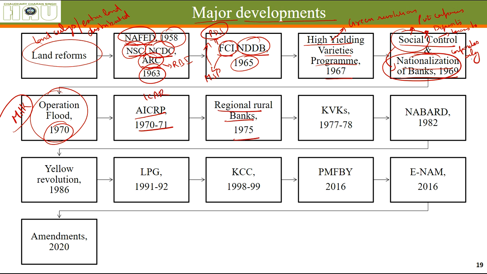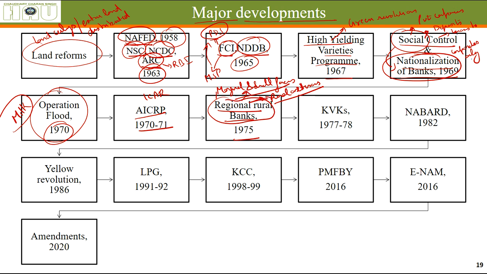Regional rural banks in 1970 to serve the needs of marginal and small farmers and rural artisans. That means people having cottage industries, small industries in the rural area. These banks were specifically made to cater their needs.